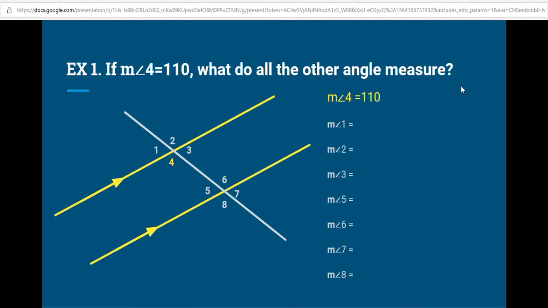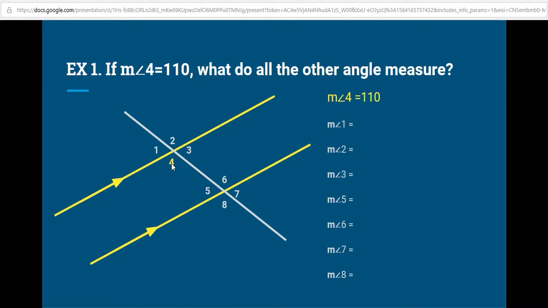So let's apply these theorems. Example 1. If measure angle 4 is 110, what do all the other angles measure? Well, if I look at angle 4 and I only consider this top intersection, I can figure out the measures of angles 1, 2, and 3 without anything that I learned new today.